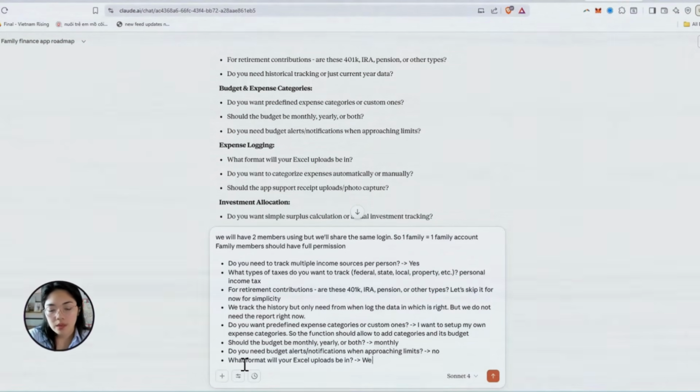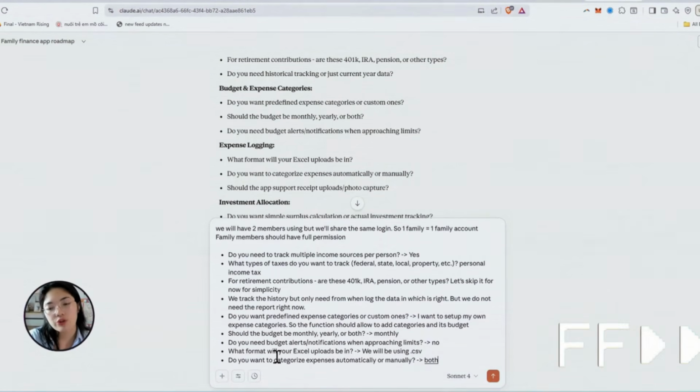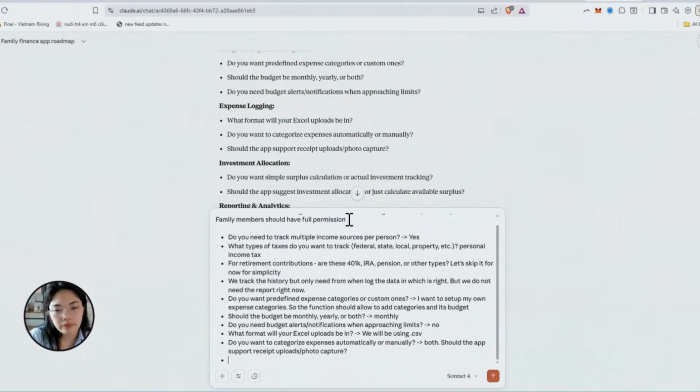What format? We will be using .csv, which is the document that we get from our bank credit card statement. Both. We want both. But we can start with manual categories first. Should the app generate receipts? No, I don't need that. It's a family finance app. We don't need to overcomplicate it, okay?